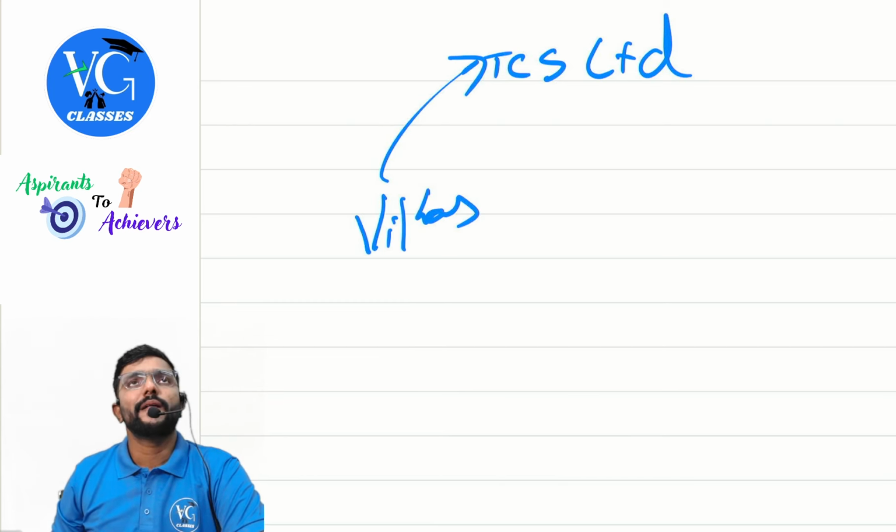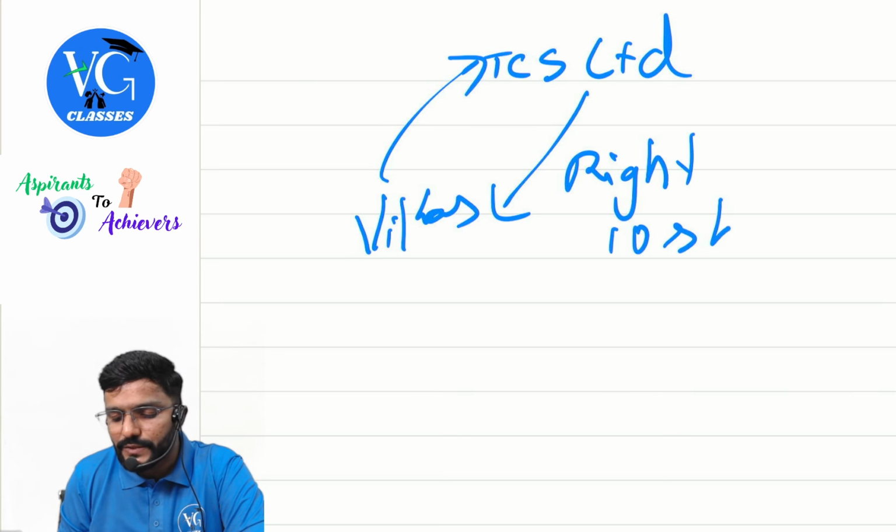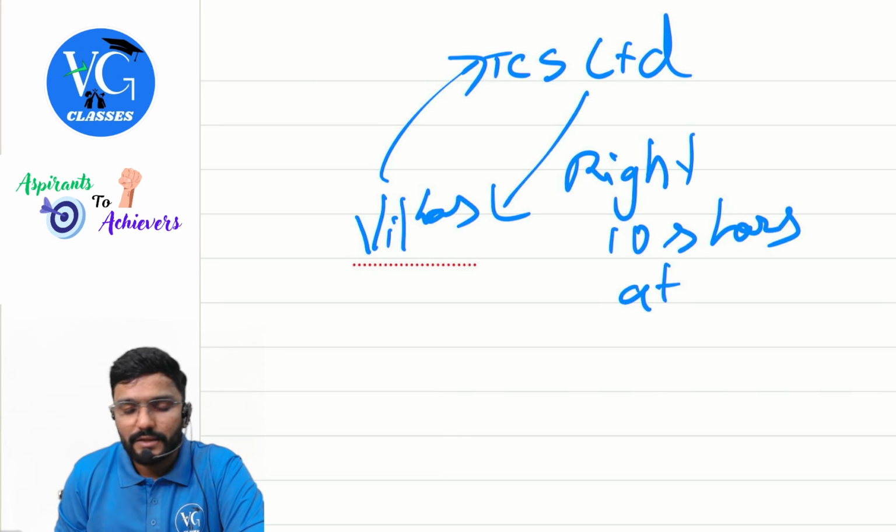Now, TCS Limited gave me a right to purchase 10 shares at 2000. I'm just taking a random figure, whereas the market price is much more than this. Okay, assume the market price is 2500. Yes, sir. Now, if I use this right and purchase the share, what is the cost of acquisition for me? 2000.